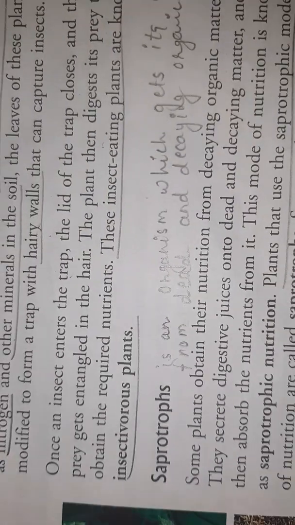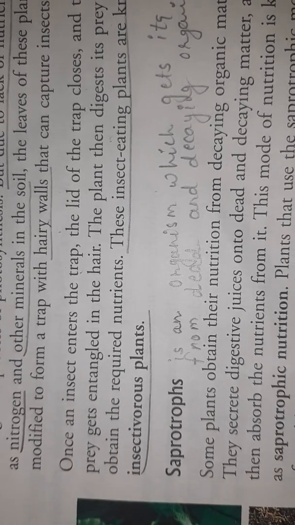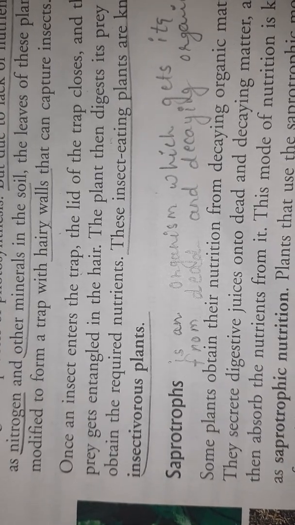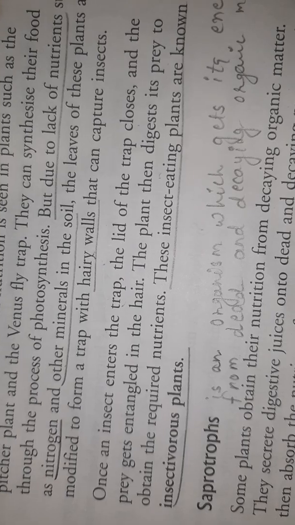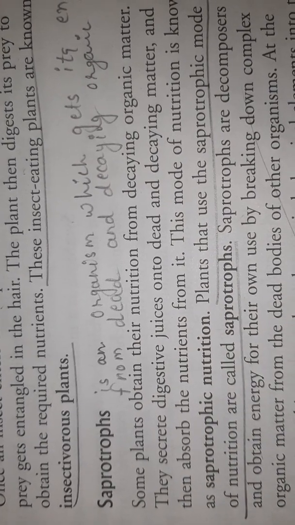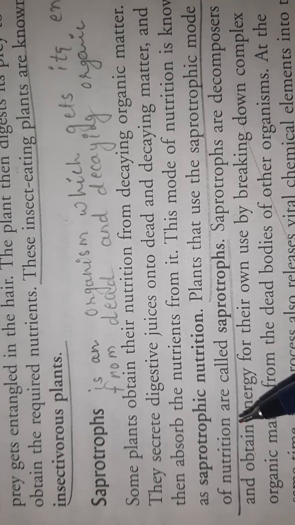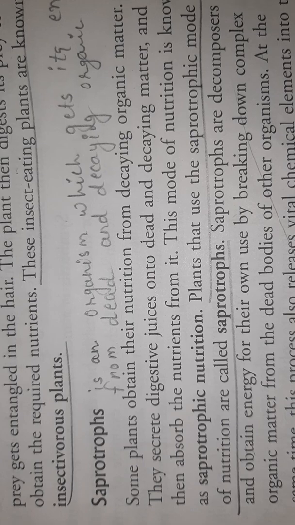Okay, next mode of nutrition is saprotrophs. What is saprotrophs? Some plants are obtaining their nutrition from dead and decaying matter. That mode of nutrition is known as the saprophytic mode of nutrition.